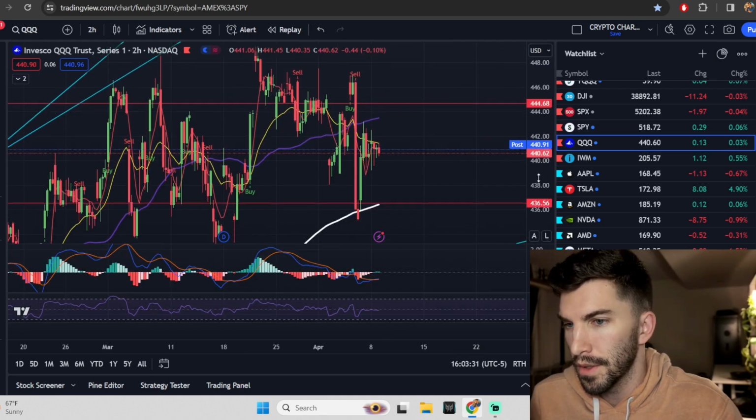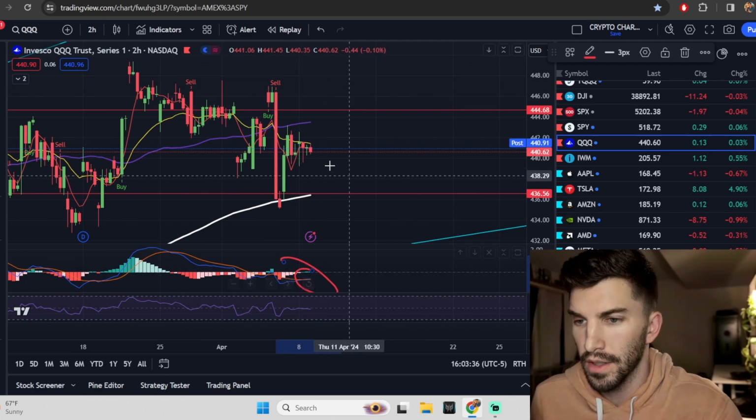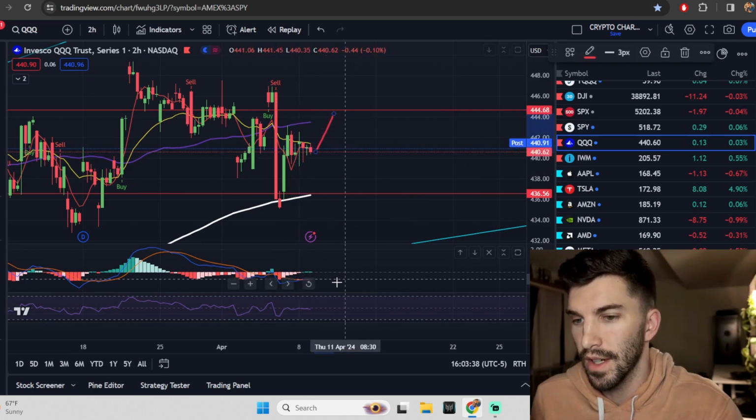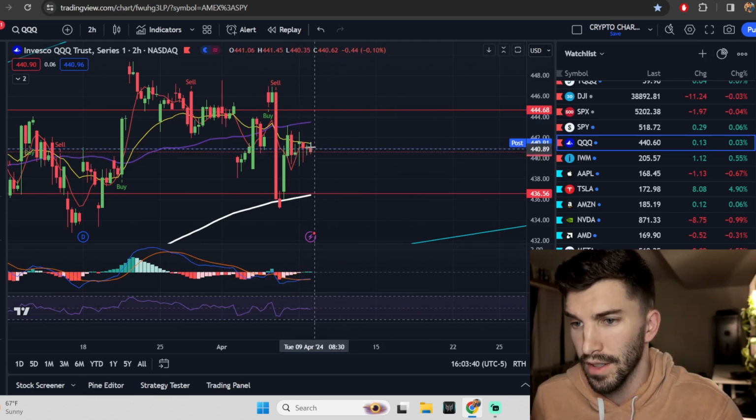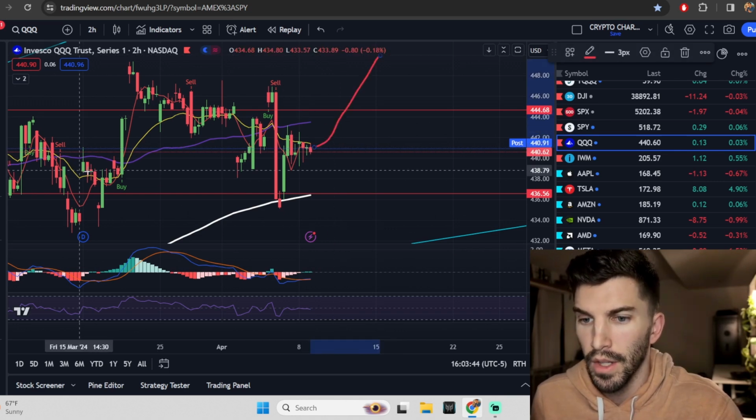The Qs, right? We were paying attention to the same thing. We were paying attention to that 2-hour crossing. We got that 2-hour to cross, but you'll notice something. It didn't get that strength to get us into positive territory. We're not there yet. Okay, so until we actually get positive territory, that's when the positive move will actually begin.